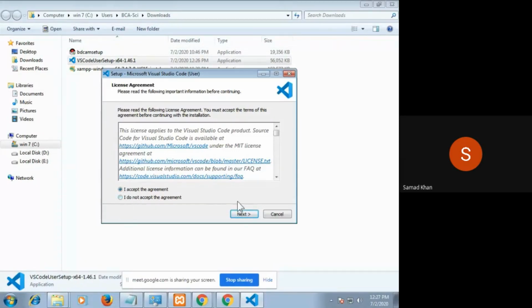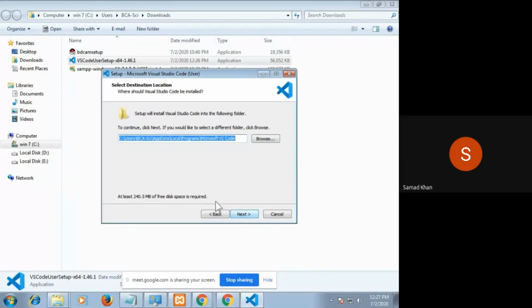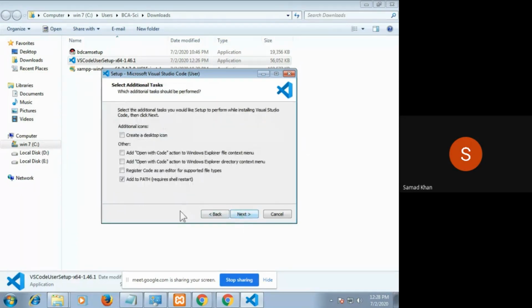Just click on I accept the agreement, click on next. It will ask the location where I have to install. Again, you can give the C location, that will be good for you. Click on next. If you want to create a folder in the start menu, if you don't want to create, then click on this. If you want to create, don't click on this. Just click next. Create desktop icon.